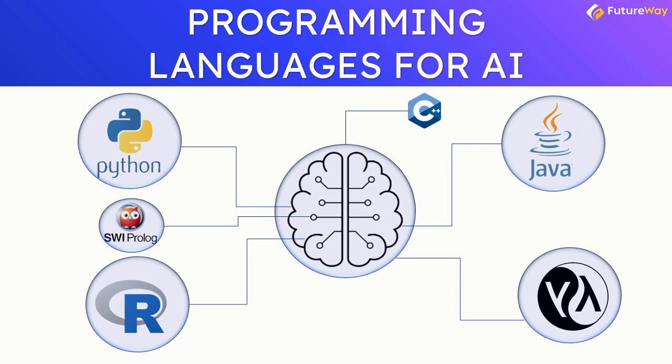Prolog is frequently used in knowledge bases and expert systems. The features provided by Prolog, pattern matching and tree-based data structuring, all provide a very powerful and flexible programming framework. Apart from this, we also have C++, a famous programming language. We have SAS, we have JavaScript, which can also be used for AI. We have MATLAB, we have Julia. All of these languages are actually considered pretty good languages for artificial intelligence.